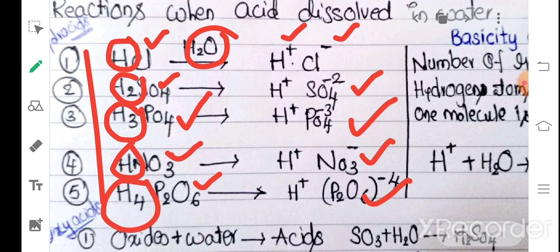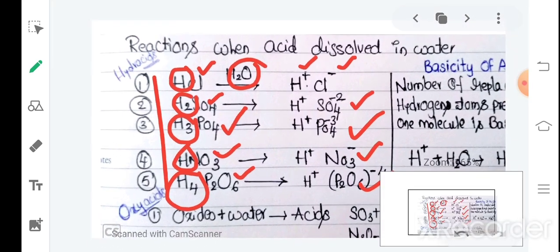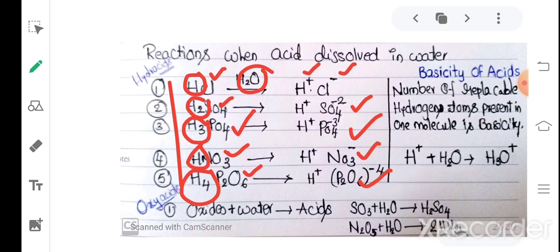This is nothing but the basicity of acids. The number of replaceable hydrogen atoms present in one molecule is basicity. That is a very important point. So HCl basicity is 1, H2SO4 basicity is 2, H3PO4 basicity is 3, HNO3 basicity is 1, and H4P2O6 basicity is 4. Remember the ionic forms also, make a note of it.